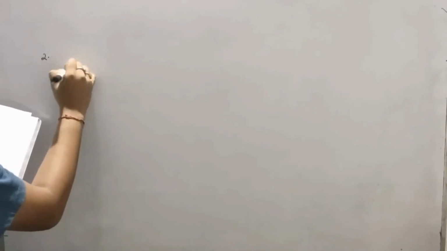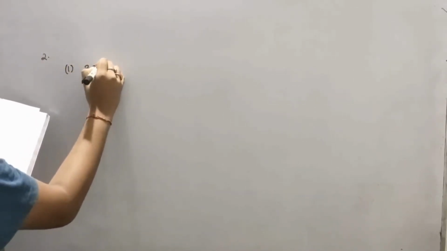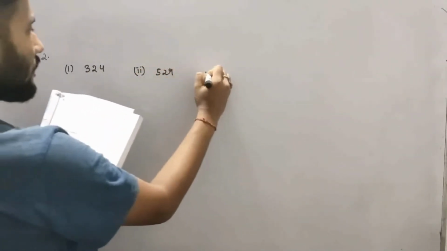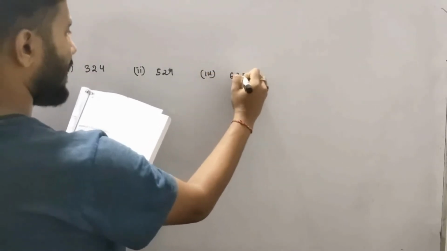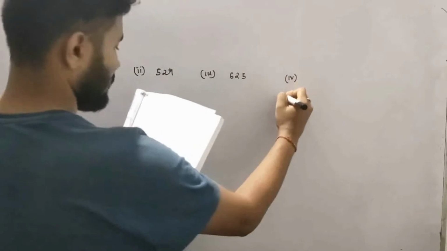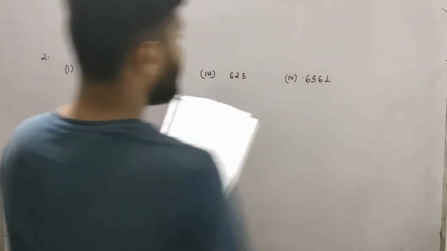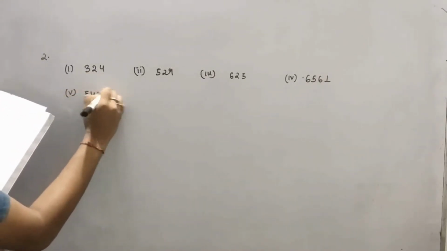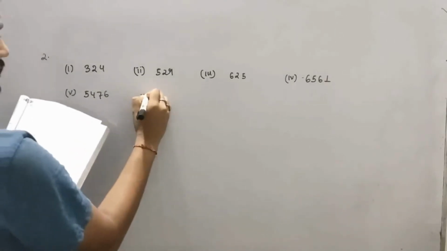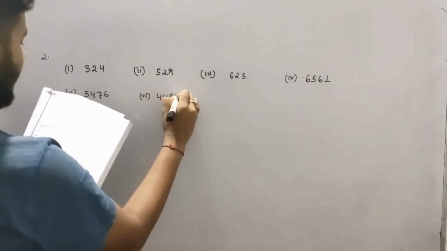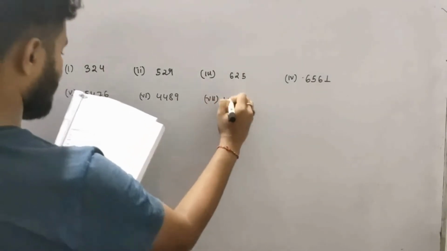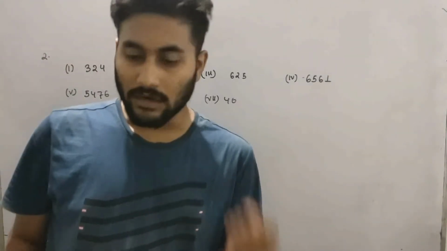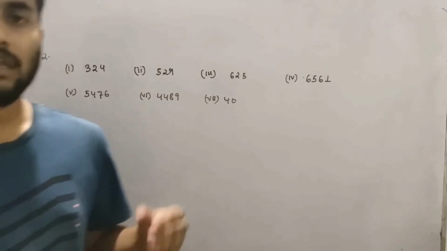Number 1: 324, 529, 625, 6561, 5476, 4489, 40. So what we have learned from property 3, that the square of an even number will only be even. Which of the following numbers are squares of an even number?